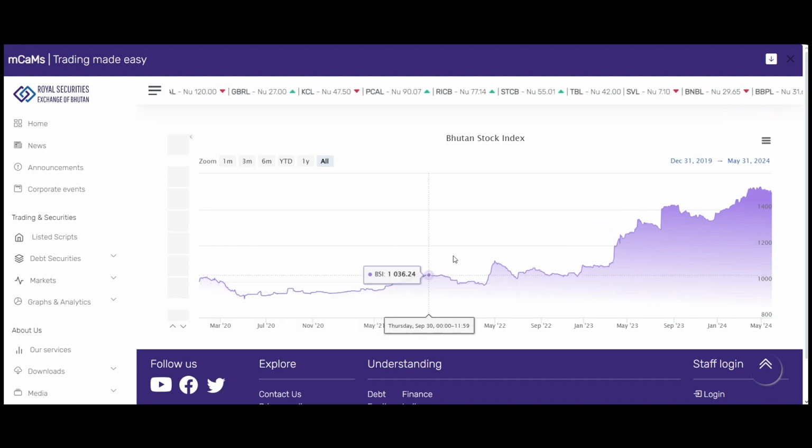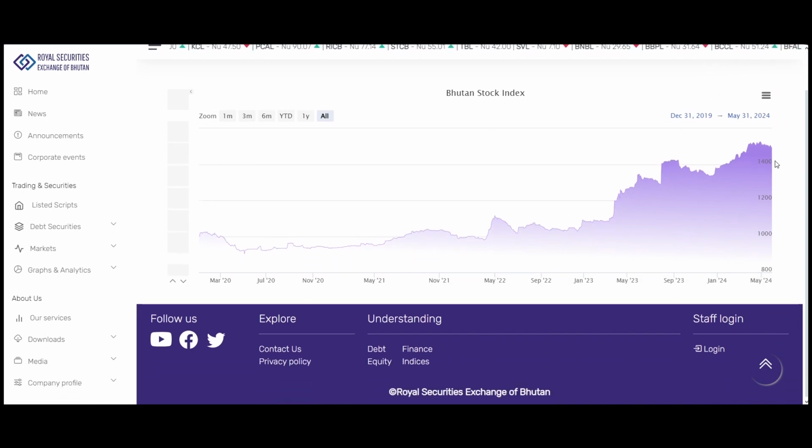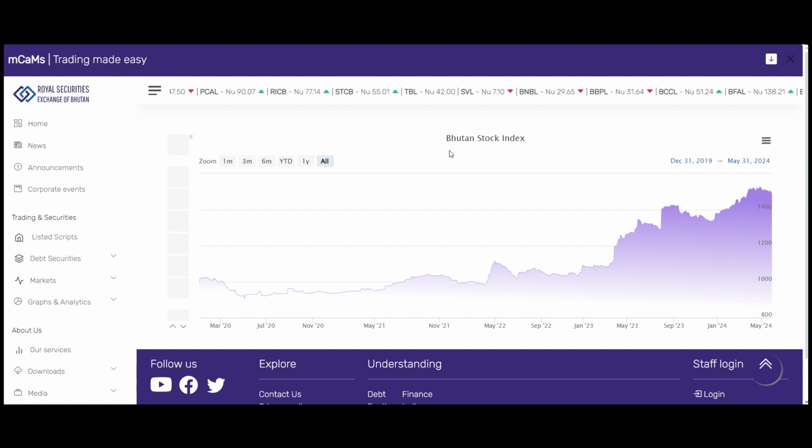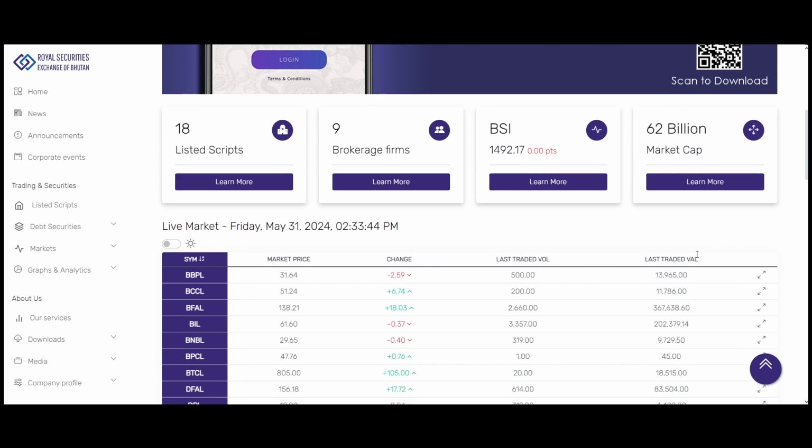Whenever there is some kind of pandemic or panic in the market, most of the investors, if they have access to capital, will try to buy more shares from the market, because after some time it is prominent that the market will always go up. Okay. All right. So we got a little bit of context of what the BSI index is.